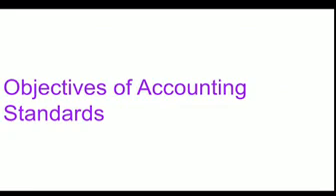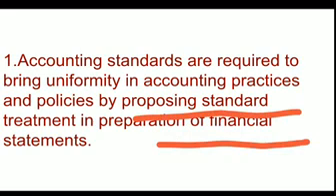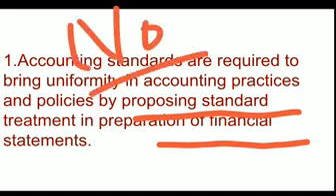So now we will discuss the objectives of accounting standards, that is, why accounting standards are prepared. First, accounting standards are required to bring uniformity in accounting practices and policies by proposing standard treatment in the preparation of financial statements. When GAAP, generally accepted accounting principles, were issued, at that time there was no uniformity in the financial statements because of differences in the adoption of policies.